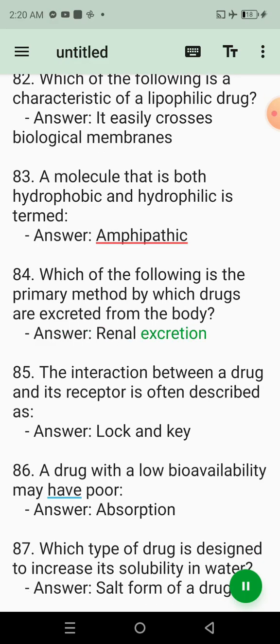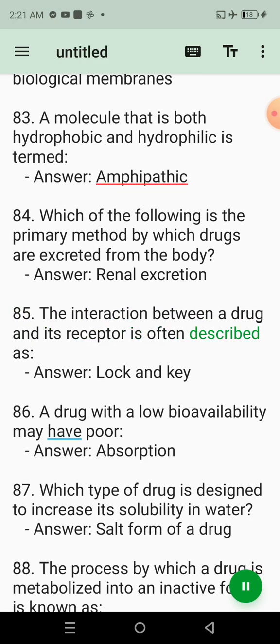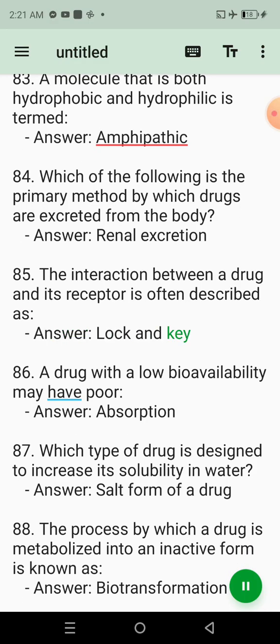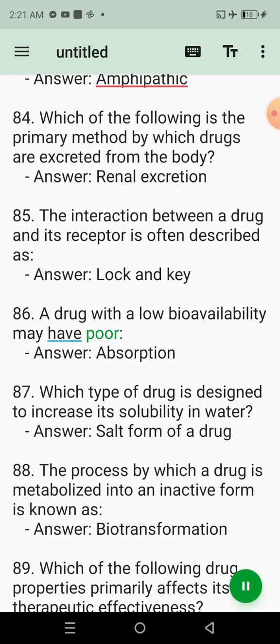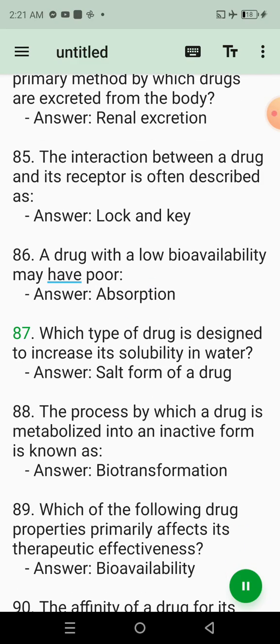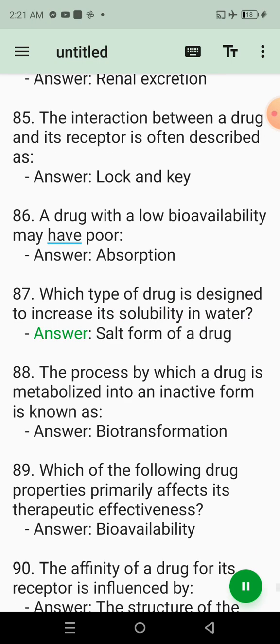84. Which of the following is the primary method by which drugs are excreted from the body? Answer: renal excretion. 85. The interaction between a drug and its receptor is often described as. Answer: lock and key. 86. A drug with a low bioavailability may have poor. Answer: absorption. 87. Which type of drug is designed to increase its solubility in water? Answer: salt form of a drug.